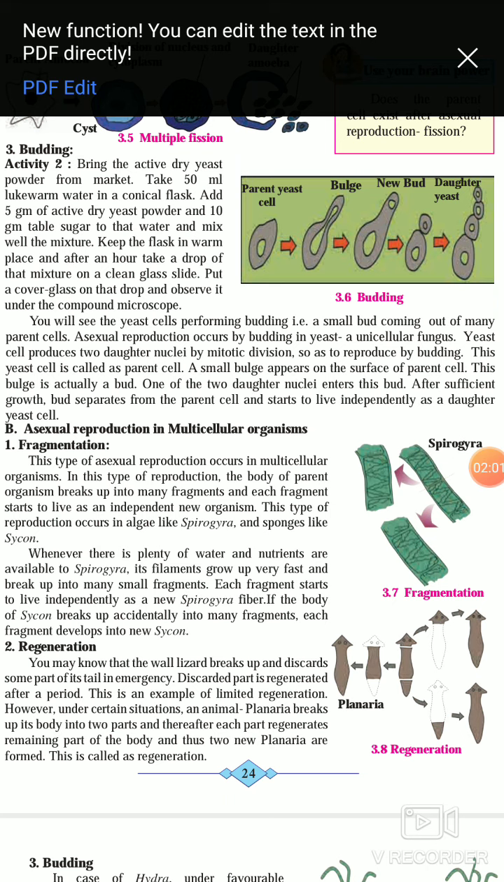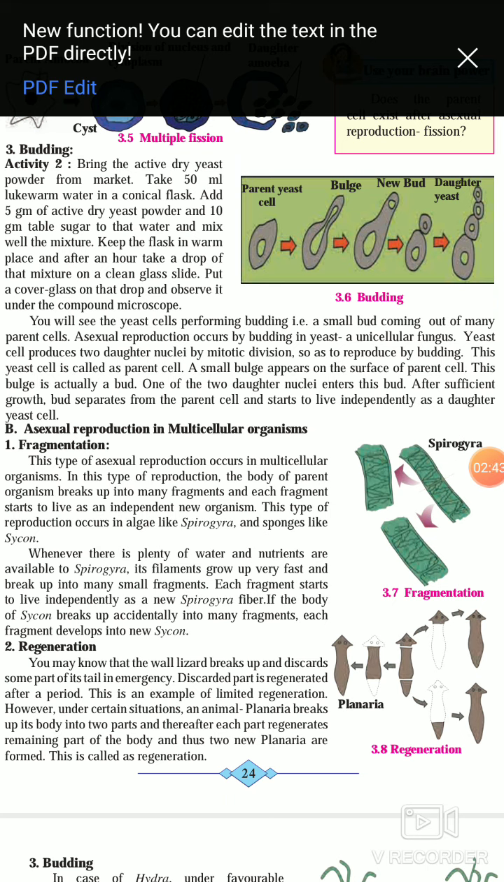This type of reproduction occurs in algae like Spirogyra and sponges like Cycon. So it is not only in Spirogyra but also seen in Cycon. Whenever there is plenty of water and nutrients are available to Spirogyra, its filaments grow up very fast and break up into many small fragments. Each fragment starts to live independently as a new Spirogyra fiber. If the body of Cycon breaks up accidentally into many fragments, each fragment develops into a new Cycon. So in this way, the broken fragment grows as a new organism.